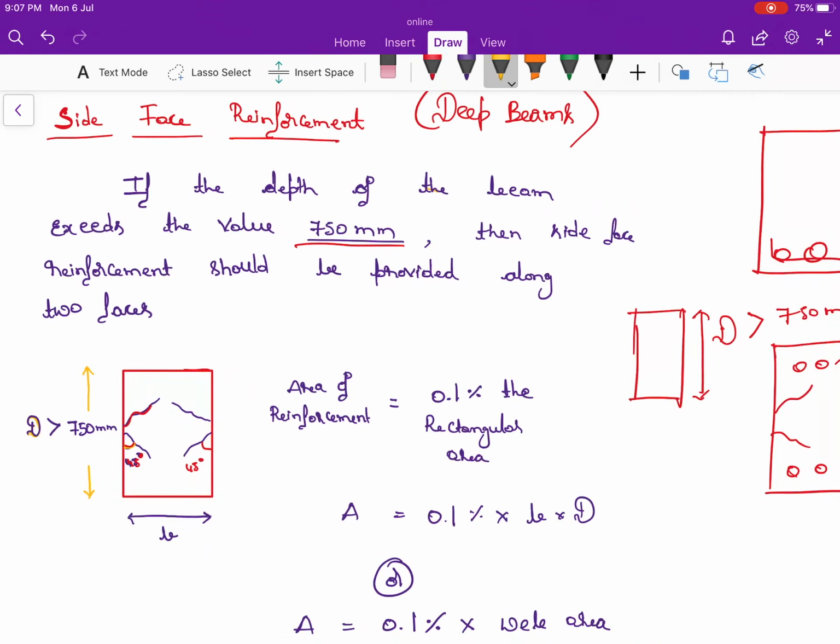The side face reinforcement I am going to show it here in the yellow mark. See, this is the side face reinforcement, has to be given here at an angle 45 degree. This is what you need to remember.